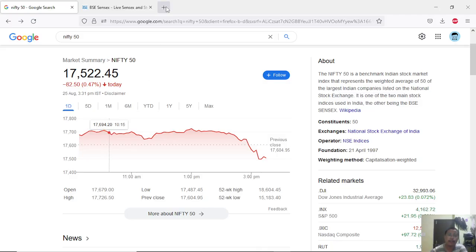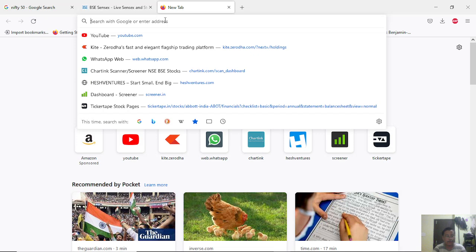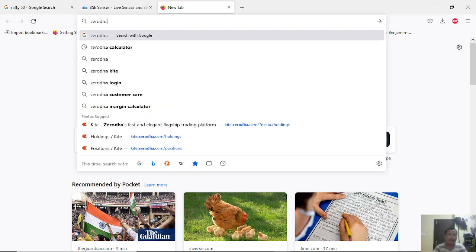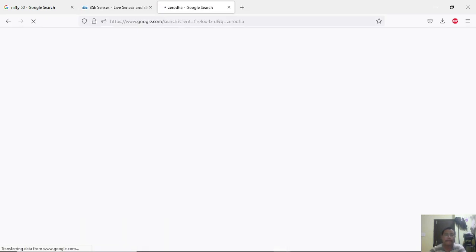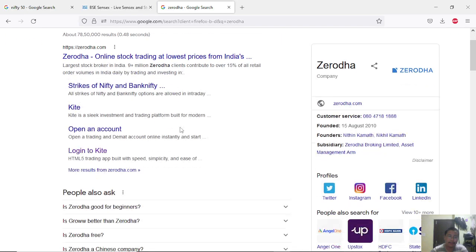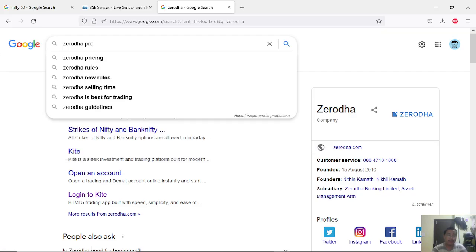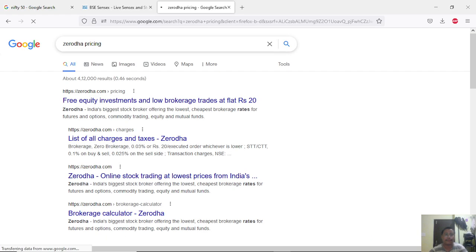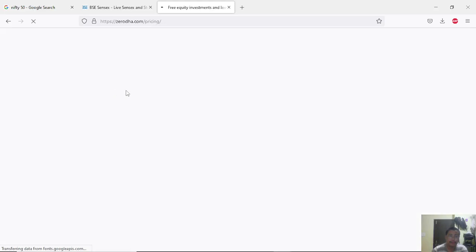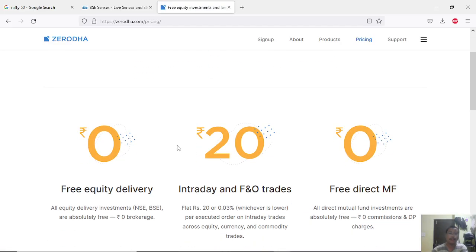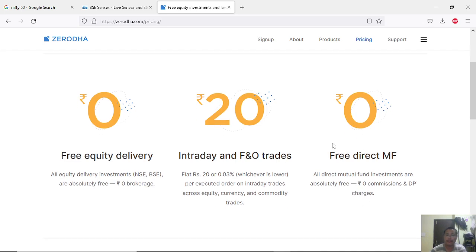To open a broker account, I would suggest you go for Zerodha, because it has one of the good pricing options available. Let's look at the pricing. You can just look here. For equity delivery, it's 0. For intraday and futures and options, it is a flat 20, and for mutual funds, it's still 0.